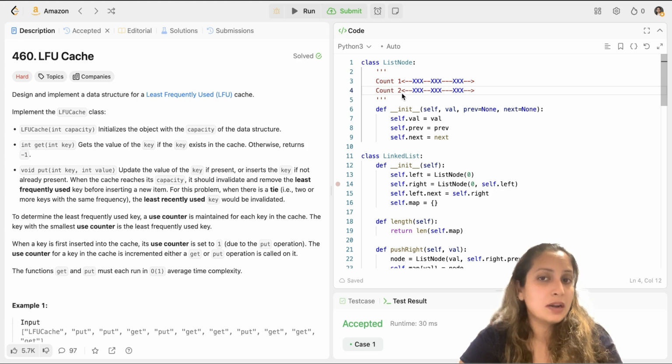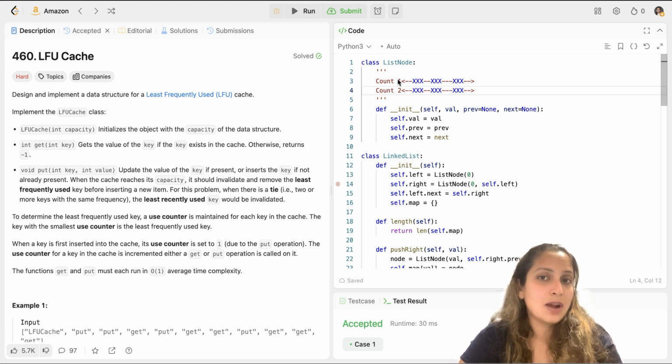Similarly, you have another doubly linked list with a key value of count 2. And that way you will have n counts and n doubly linked lists mapped to them. Whenever you have to pop a value, you check which one has the minimum count, which one has been very least frequently used, and you check for that linked list. And when you have to pop something out of that linked list, this is the least used value, this is the most used value.